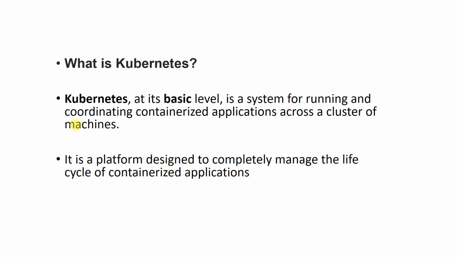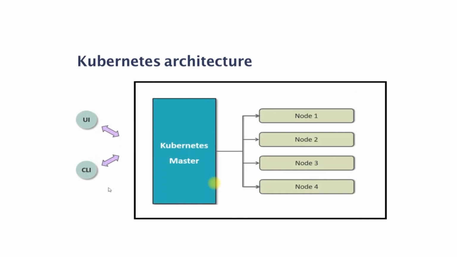Now let's see what Kubernetes is. Kubernetes is a system for running and coordinating containerized applications across a cluster of machines. Basically, it's a management tool to orchestrate different containers. It's a platform designed to completely manage the lifecycle of containerized applications. It sits on top of Docker, because Docker hosts the different containers. That's the base technology, and on top of that we need Kubernetes to manage and orchestrate different containers.